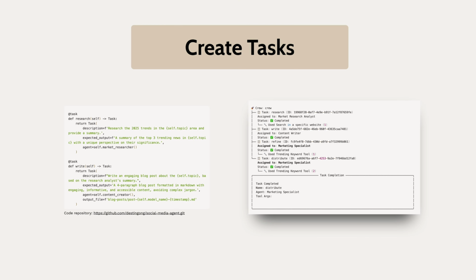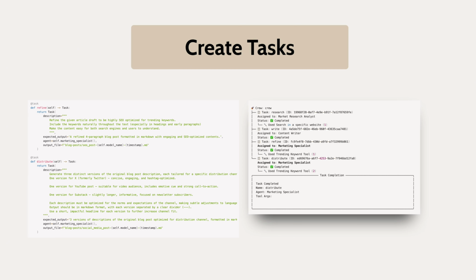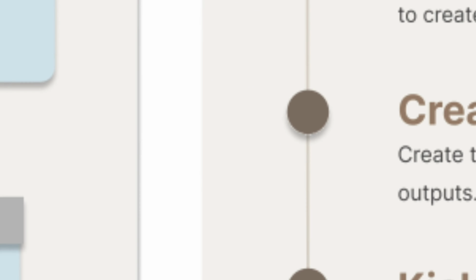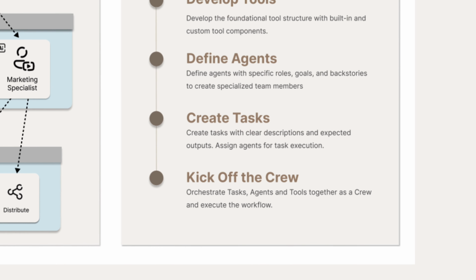The first task is research. This is assigned to the market researcher to investigate the market trend of the given topic. The second task is write, where the content creator writes an engaging blog post. The refine and distribute tasks are then assigned to the marketing specialist. The specialist refines the blog post for optimal SEO performance and generates platform-specific messages for distribution on each social media channel. Lastly, we orchestrate tasks, agents, and tools together to define the crew.